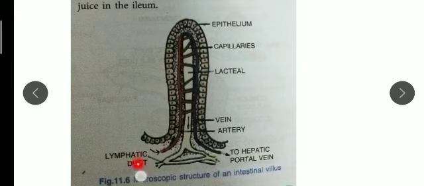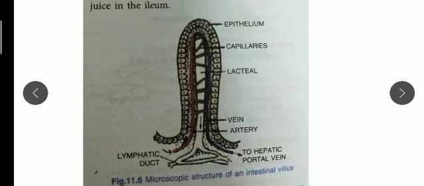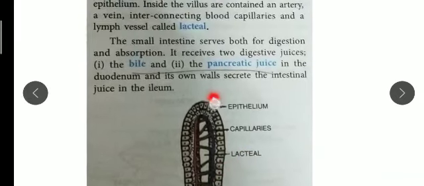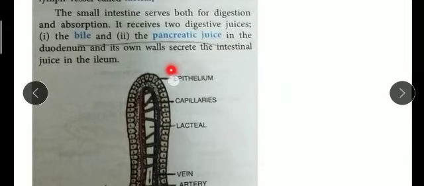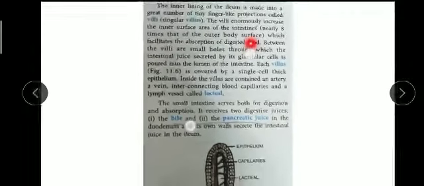The lymphatic duct is there, artery is there, vein is there, and capillaries are there. Together, these arteries, veins, capillaries and the lymphatic duct, this whole region, form the lacteal. And this is the outer membrane, which is called the epithelium. So this is the microscopic structure.